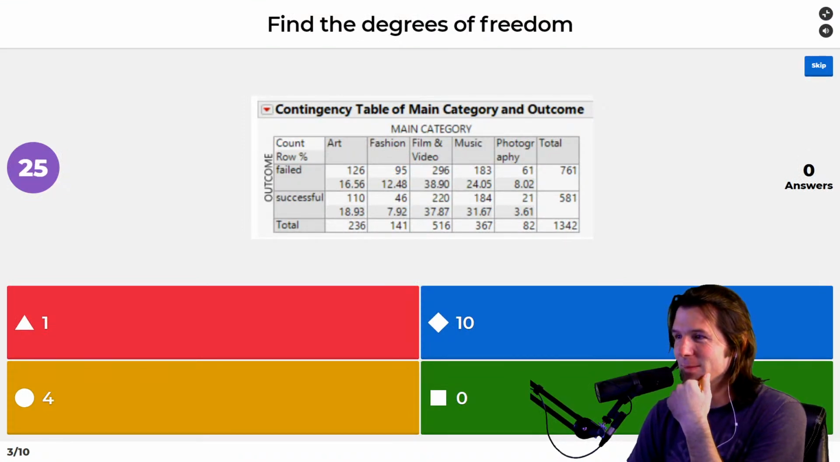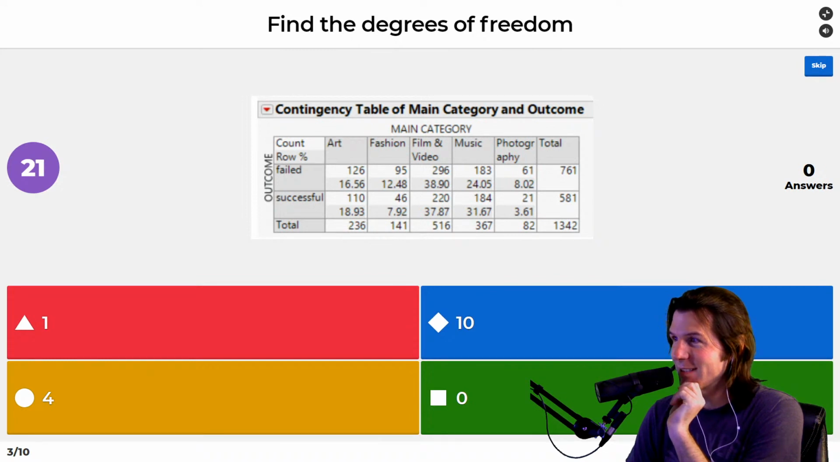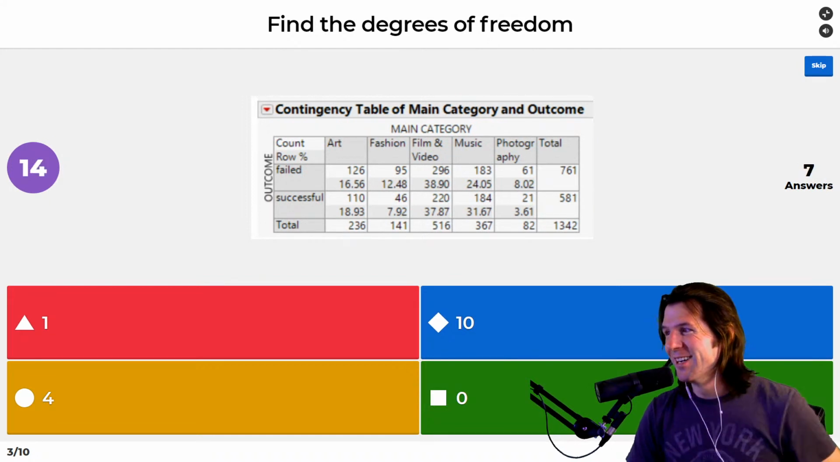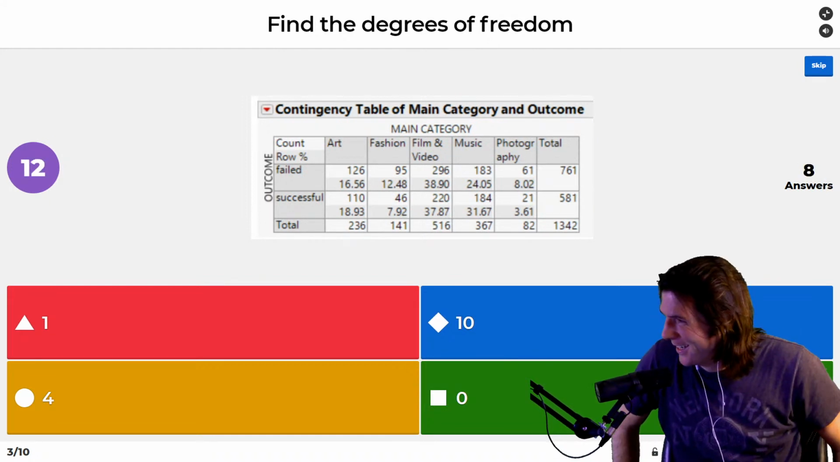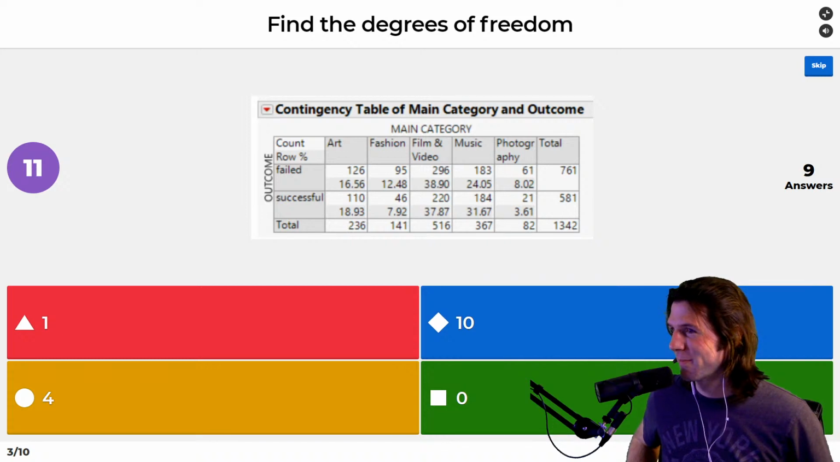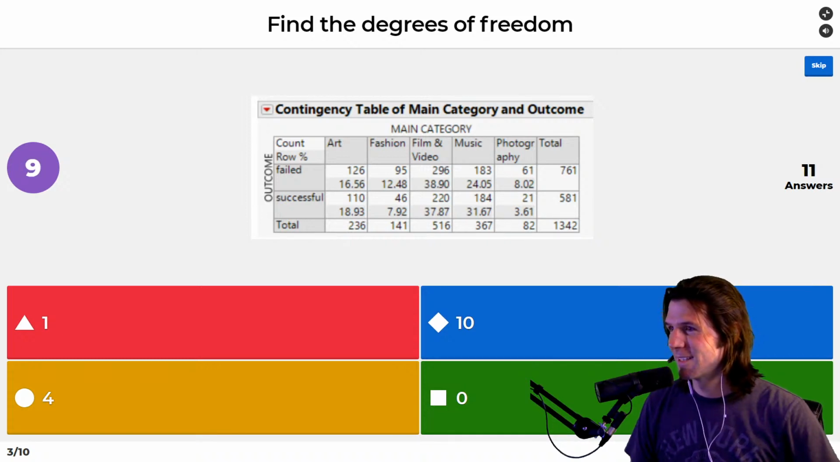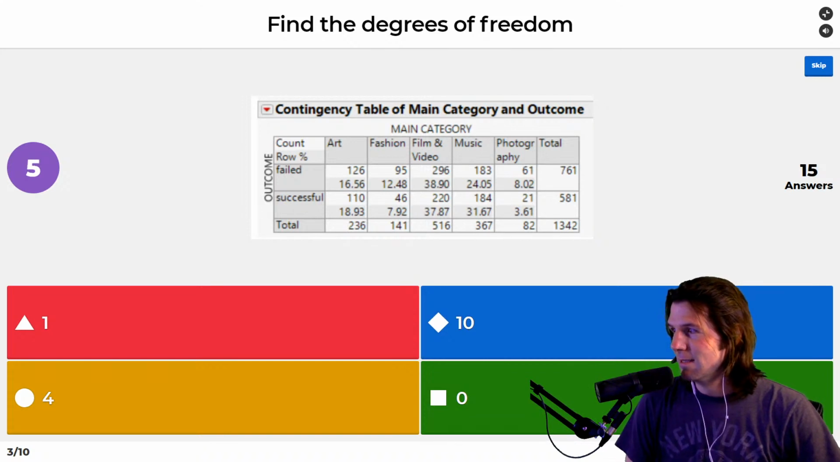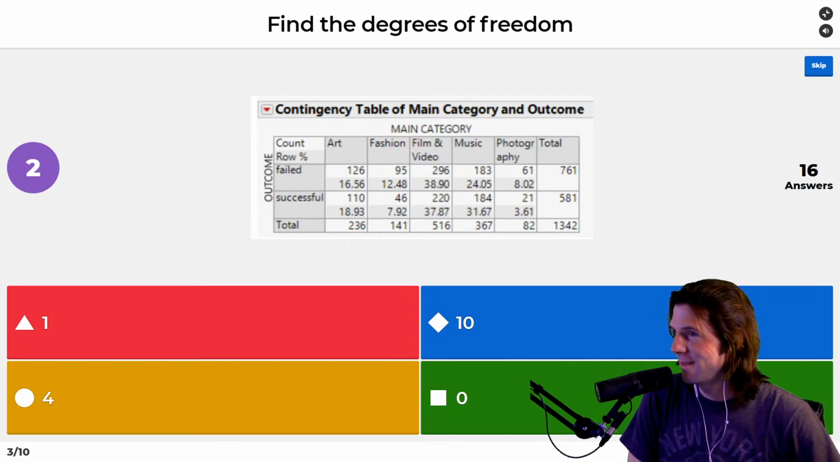I'm not going to give any hints yet. Find the degrees of freedom. Oh, there is a latency. Oh, there's a long latency. Are we still broadcasting? Oh, there's the answers. Oh my gosh, why is there a 12-second delay? I know, big latency. We're all getting hit by it. Click in quick.